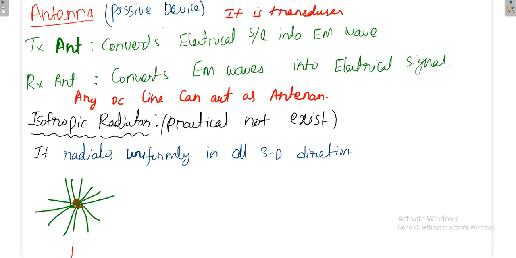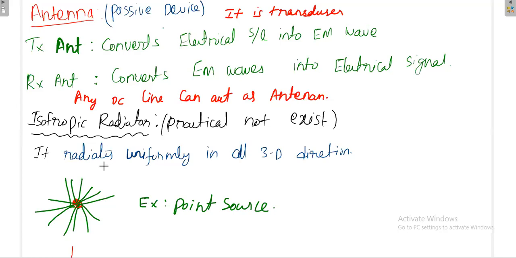Next, we'll see what is a directional antenna or practical antenna. The example for an isotropic radiator is a point source, because you know from the basics of electric field, once you have the point source, it has the ability to radiate the electric field in all the possible directions, spherically, radially outward from the center point of the sphere. The best example is a point source.